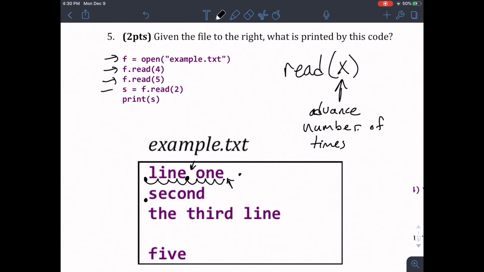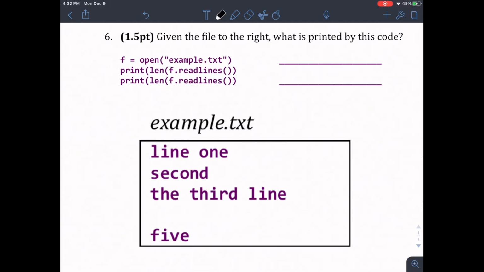So when we do s equals f.read(2), we read 2 characters, 1, 2, read 2 characters, se. Our bookmark is just after the e but before the c. S gets the result of this read. So S is going to store the string SE. That means that we print SE.